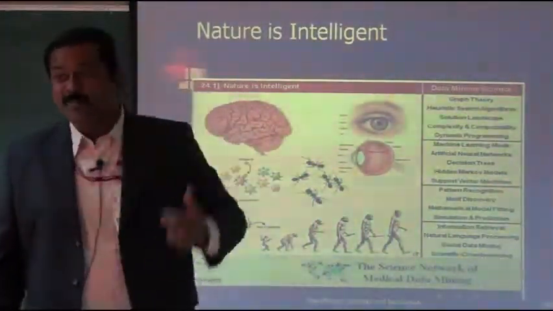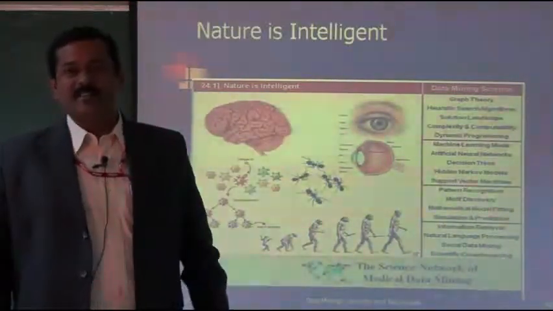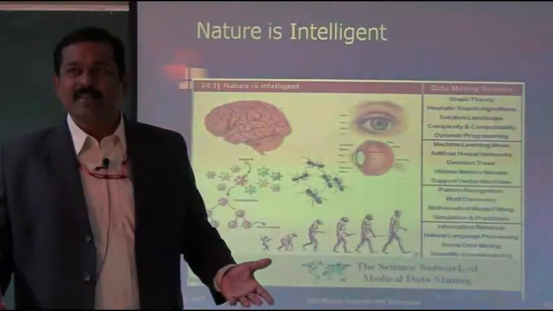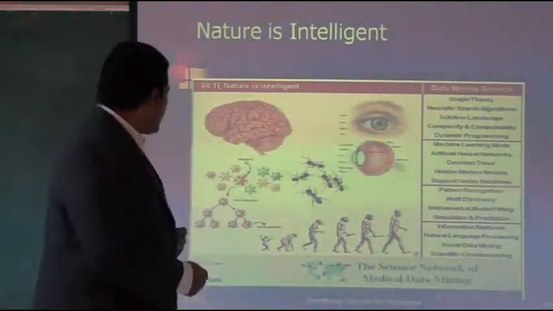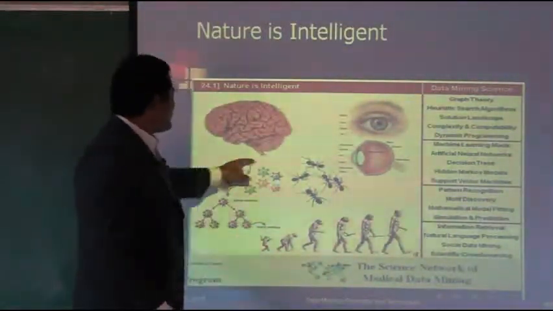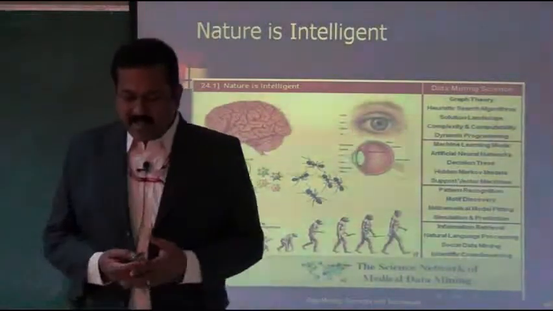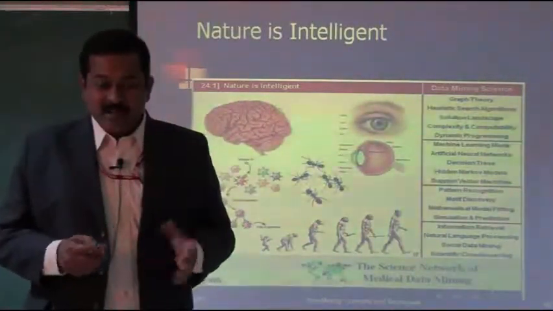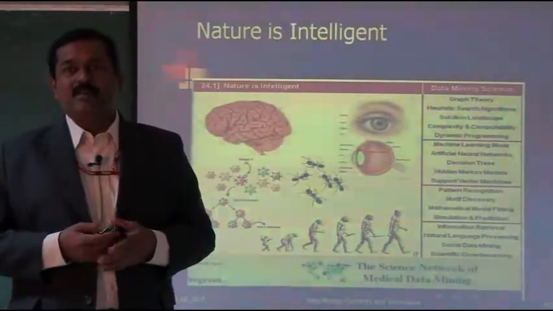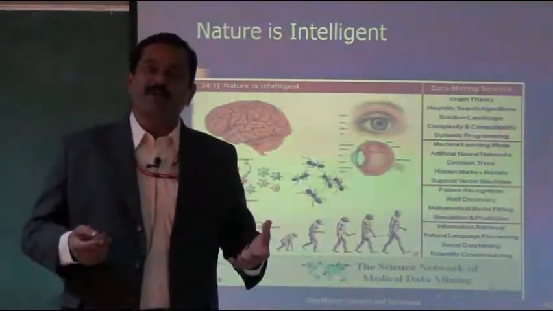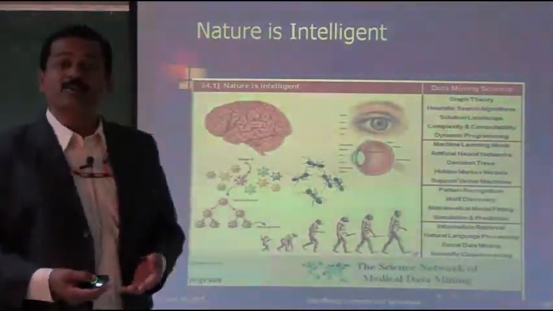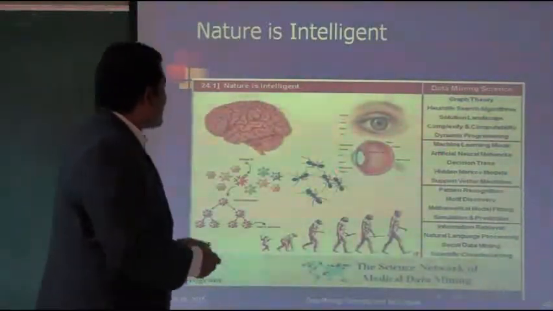It has invented the computers. It has invented all the machines. So it is definitely much superior to all other machines in the world. Number 2 is the immune system. This immune system automatically learns and improves its immunity power. See how powerful it is. It becomes adaptive and automatically improves the immunity power. That's the immune system.